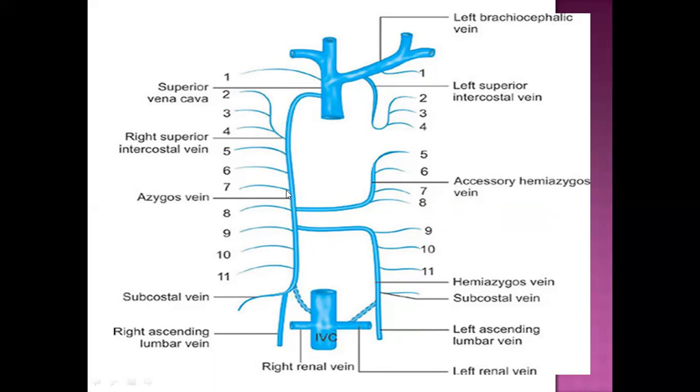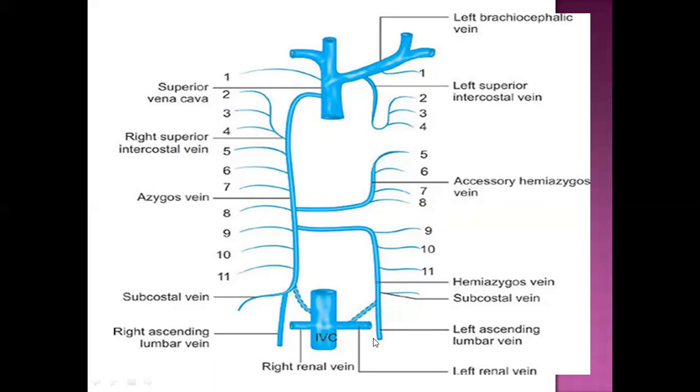So this is the venous drainage pattern of intercostal veins of the right side, which is actively carried by the azygous vein. Now let us come to the left side. So when you come to the left side, again let us start from down. So you are finding the left ascending lumbar vein.